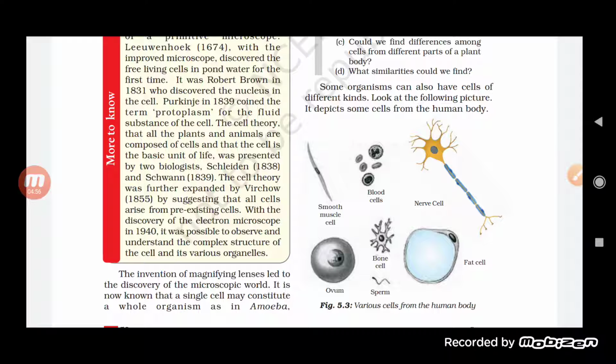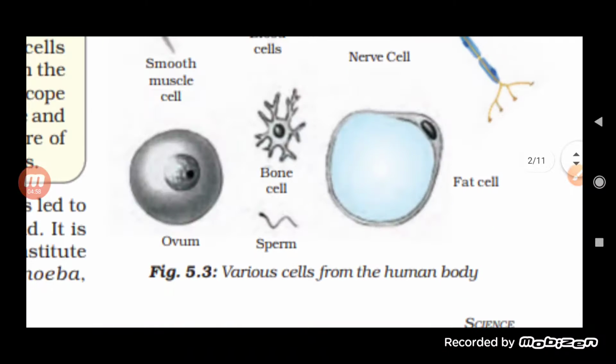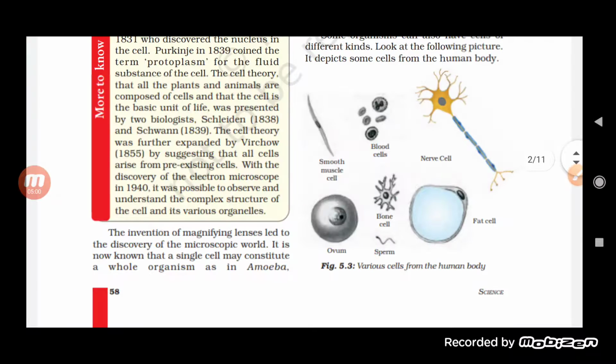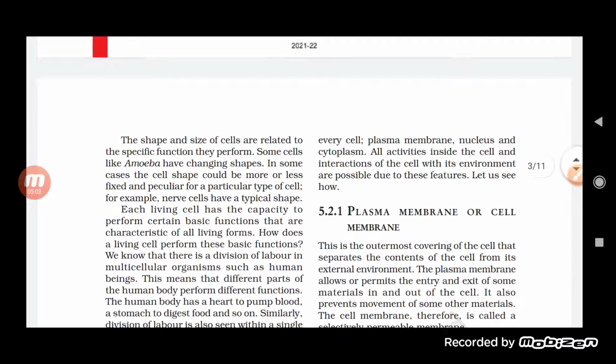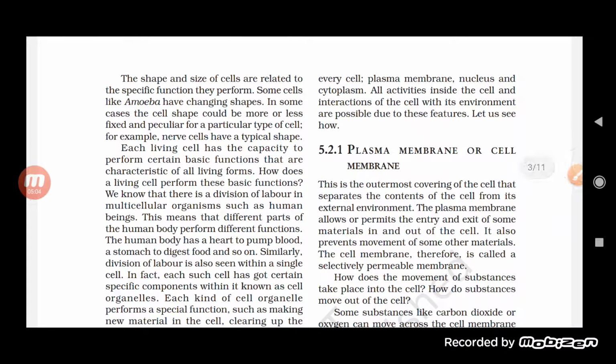So by all these things, what we have understood here is that every cell is different from each other. Now the shape and the size of the cell are related to each other. Why are they different from each other? Since the structures are different, they have to perform different functions also. Like, in the case of an amoeba, it changes its shape.